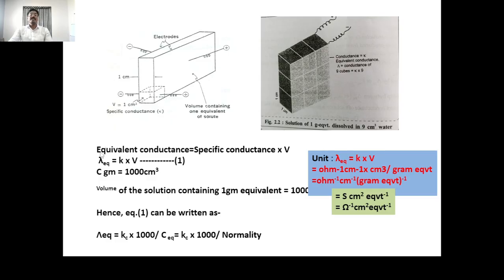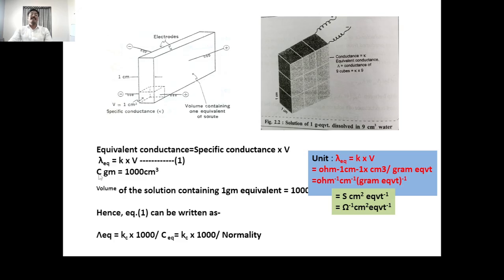Therefore the equivalent conductance is equal to the specific conductance into V, where V is the volume of the electrolytic solution, and therefore lambda equivalent is equal to kappa into V, that is specific conductance into the volume of the electrolytic solution.